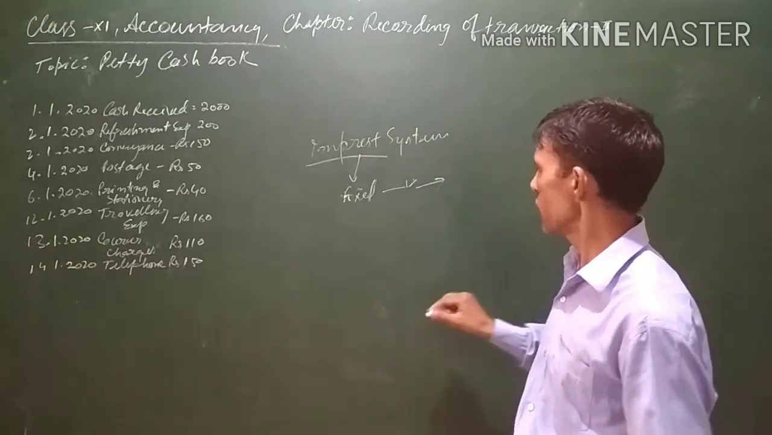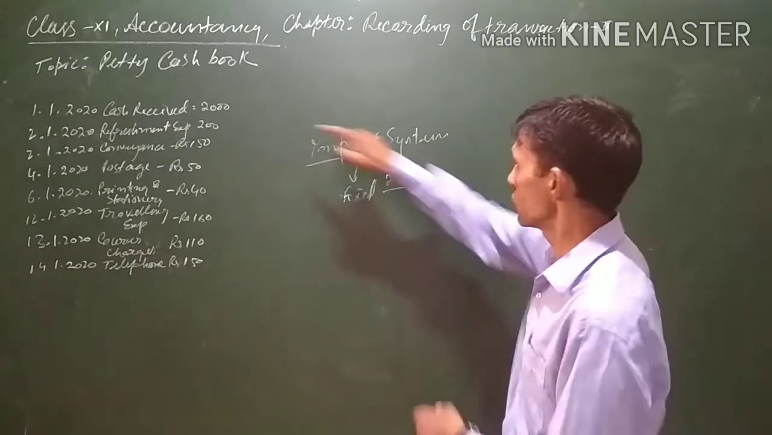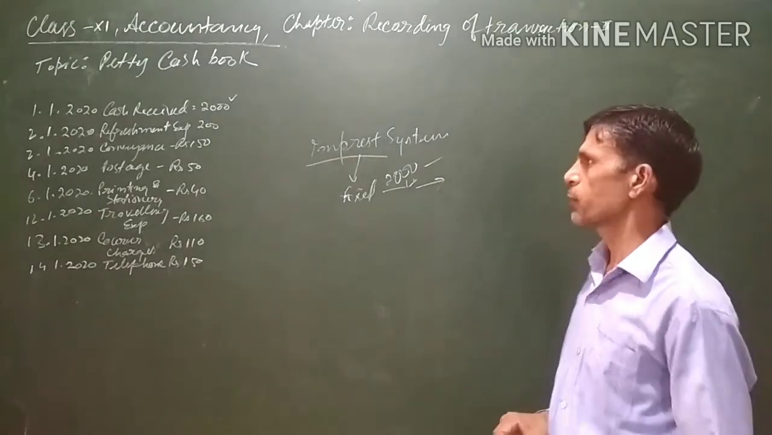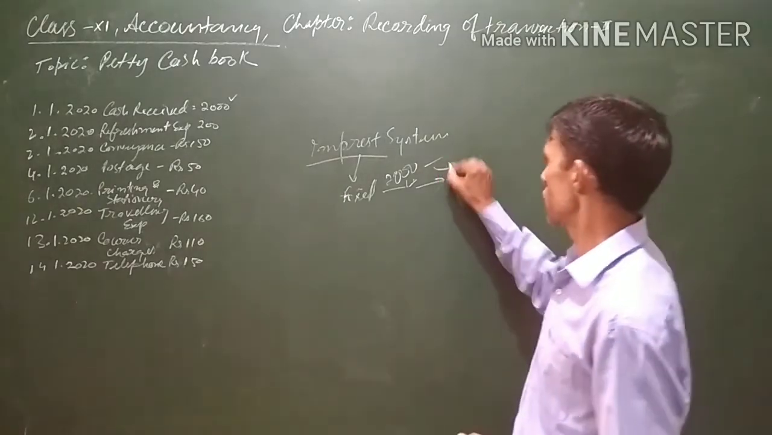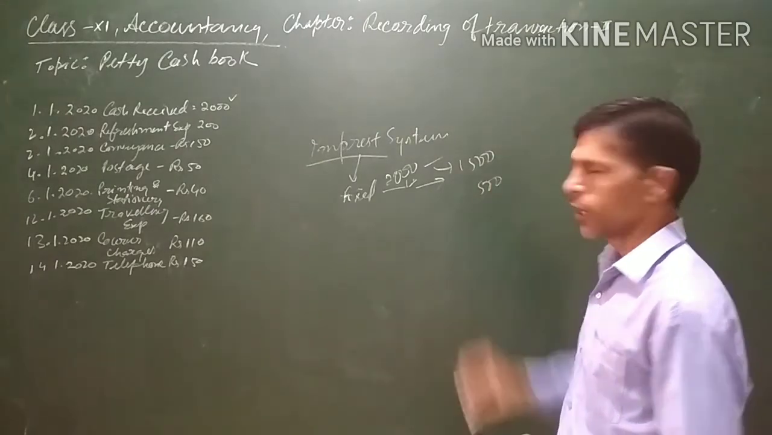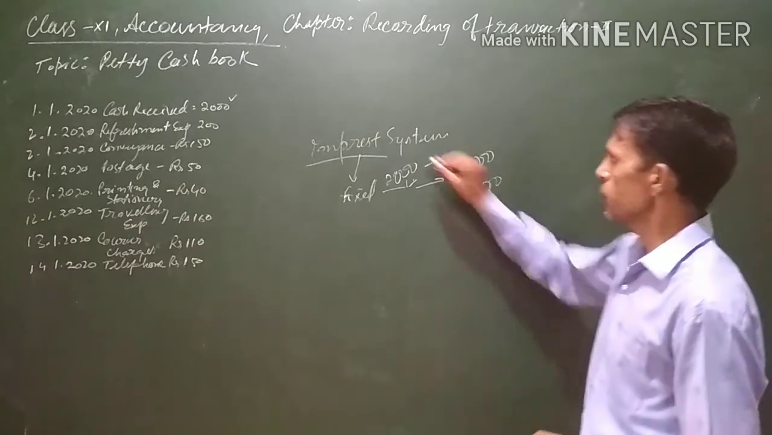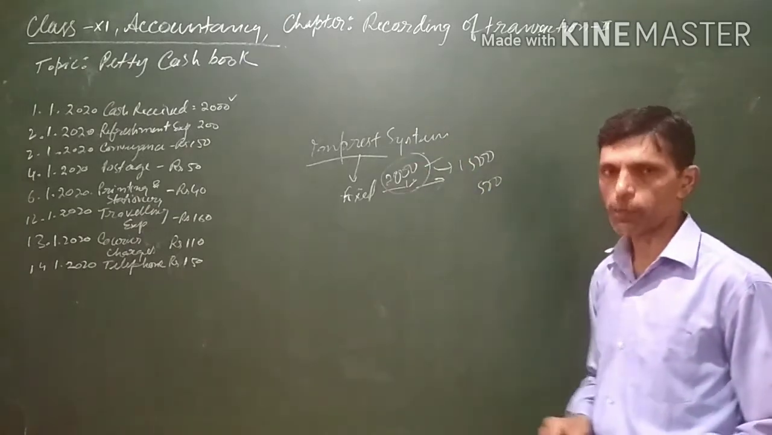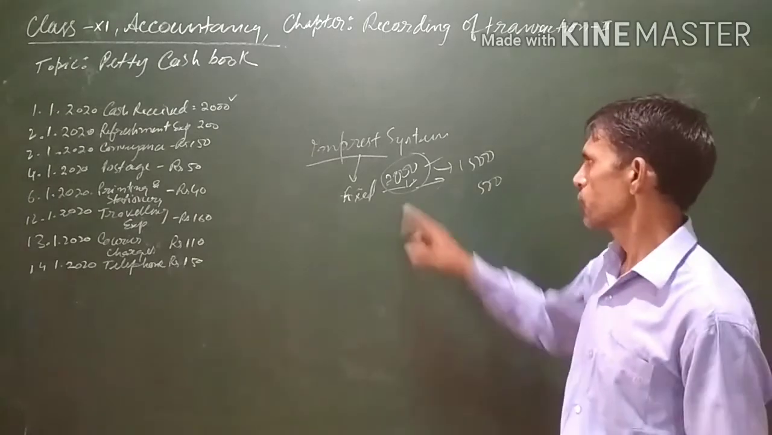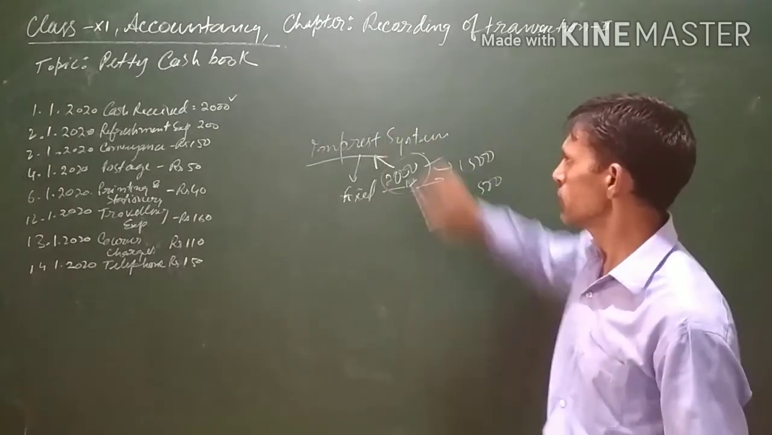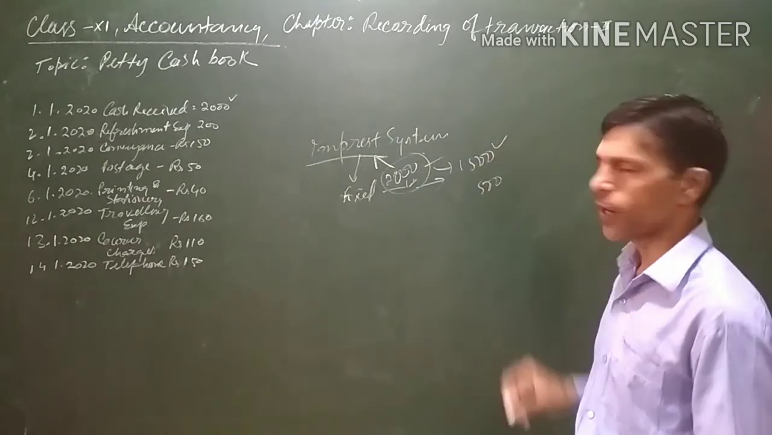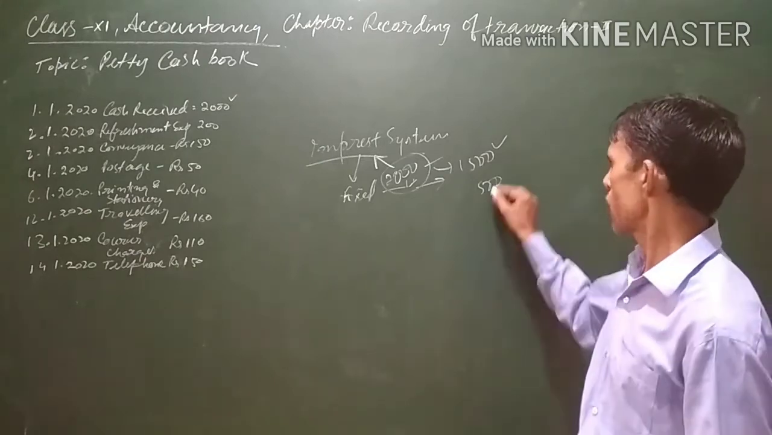Whatever amount is left is the balance. Suppose here 2000 is given at the beginning of a particular period, and after 2 weeks say 1500 has been spent, then 500 will be left. Since this is the imprest amount, that is, an advance amount given for a particular purpose, it is known as the imprest amount.